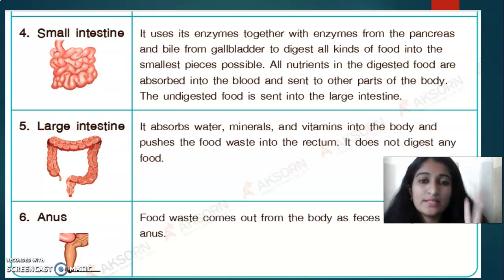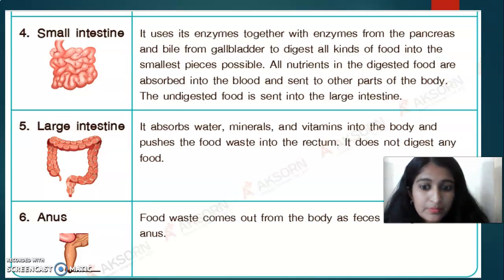Next, we have two enzymes in the small intestine, that is pancreatic juice or pancreatic enzymes, and we have bile from the gallbladder. The small intestine digests carbohydrates, proteins, vitamins, fats, right? Okay. Next, the unabsorbed food and water goes to the large intestine. Okay, large intestine. I told you, it absorbs water, minerals, vitamins from the body.